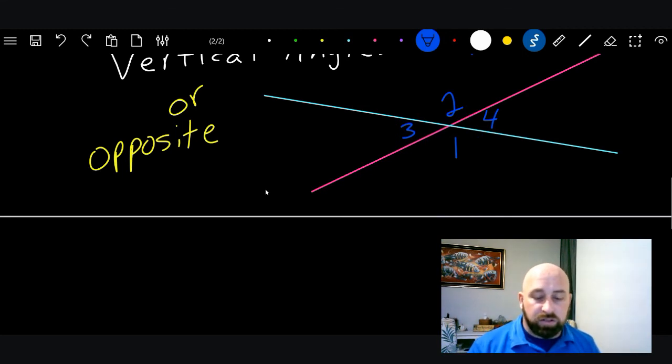So there are just a few different ways to connect some of those things that we've been learning, the different types of angles. Now we're dealing with pairs of angles. When you cross lines, you have all kinds of different pairs that are formed. Some of them can be supplementary, some of them can be vertical. It just depends on which ones you're looking at.